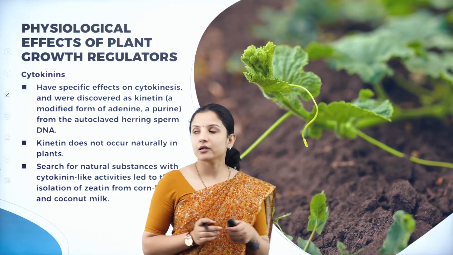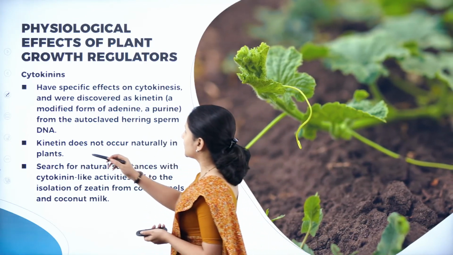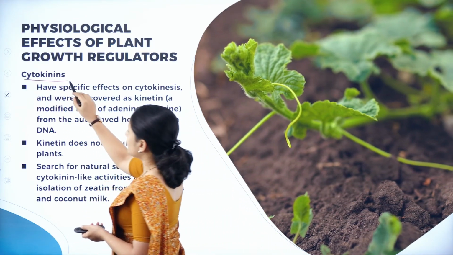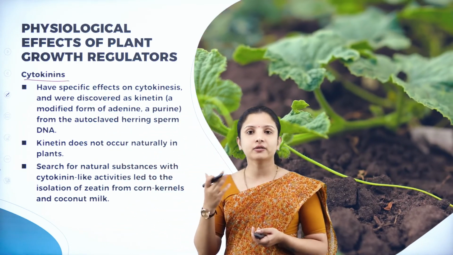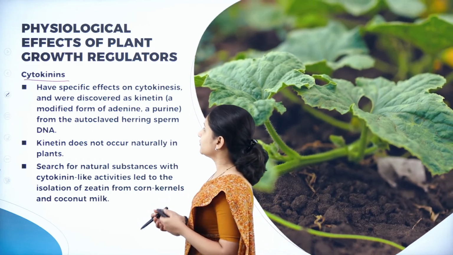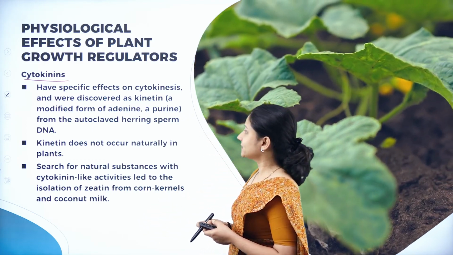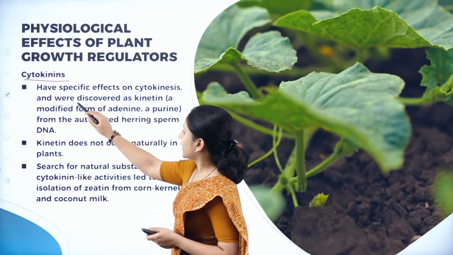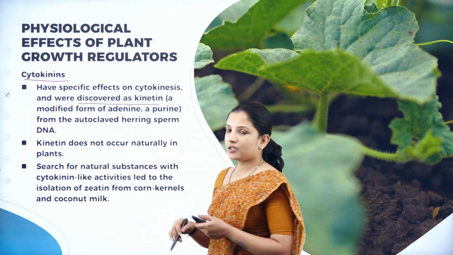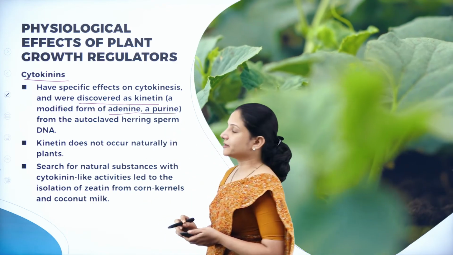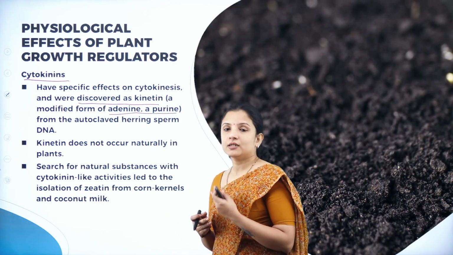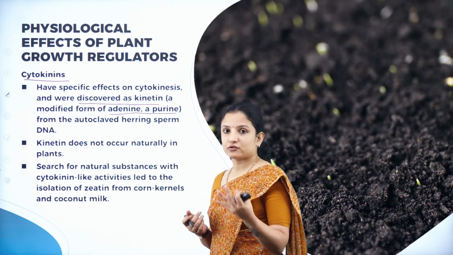So the next important hormone is cytokinin. I told you earlier, cytokinin was discovered as kinetin. Later on they named it cytokinin. Cytokinins were discovered as kinetin, and it is nothing but a modified form of adenine, which is a purine. Adenine is found in the DNA, which is the nitrogenous base of the DNA.